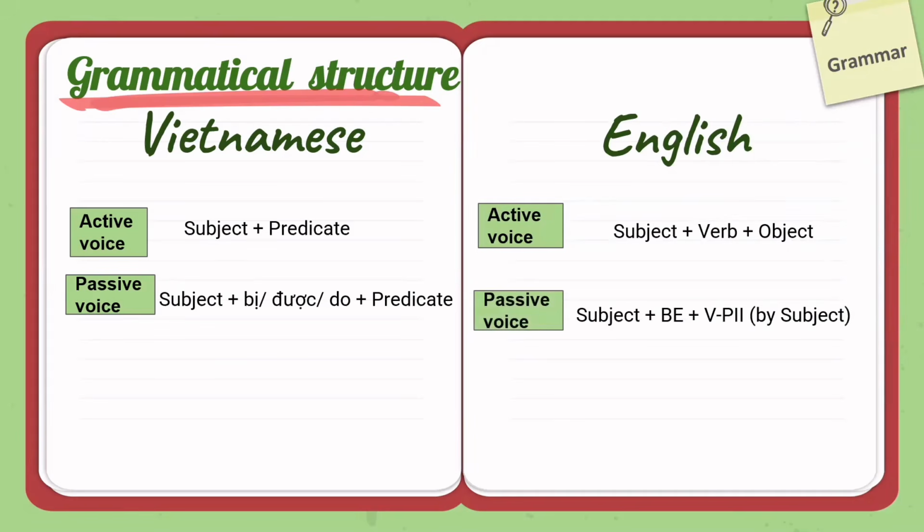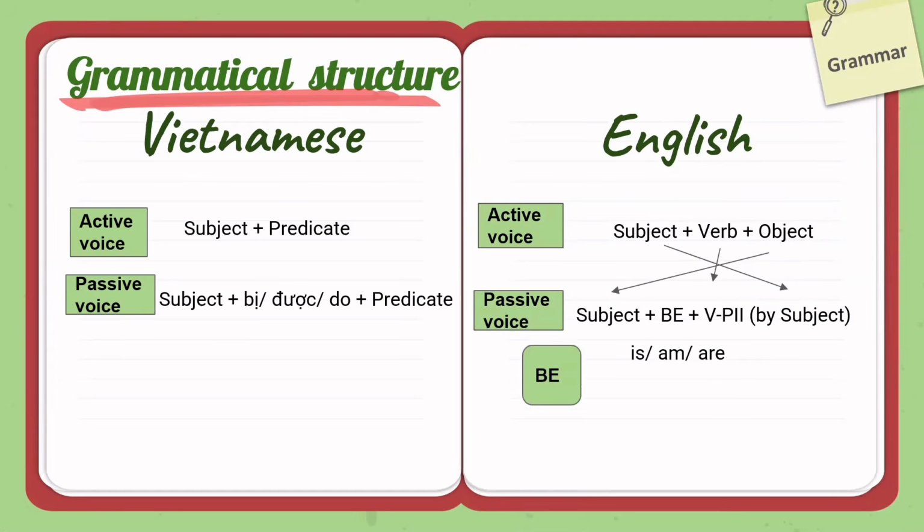In active voice, we have subject, verb, and object. If we want to change this form to passive voice, we will make the object of the active sentence become the subject, and the subject needs changing into object with "by." Next, verbs in active voice need changing to the form be plus V in the past participle.